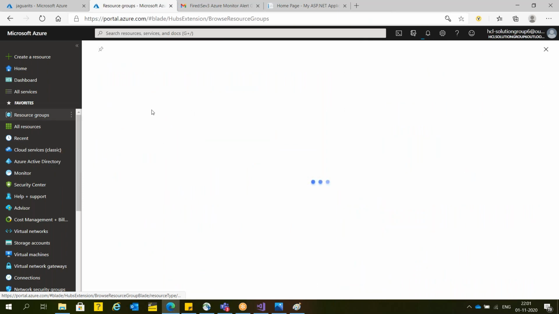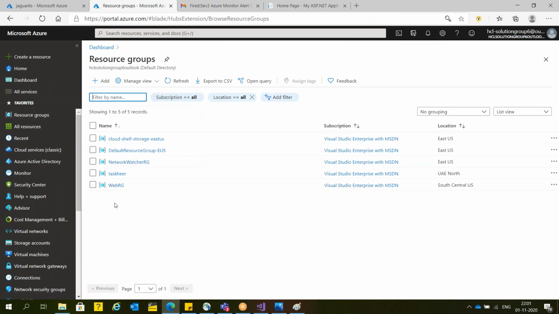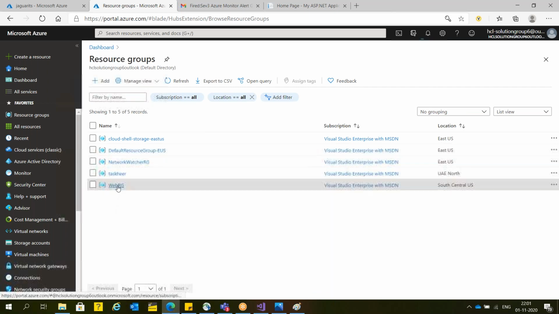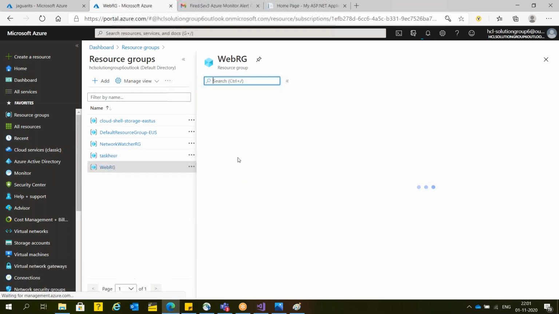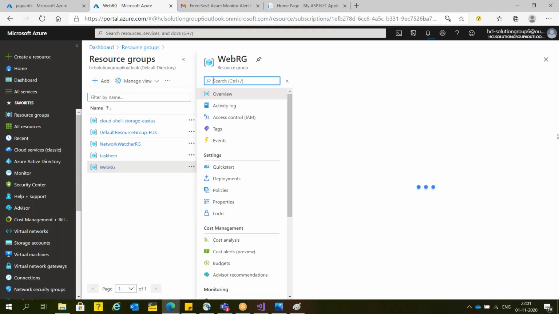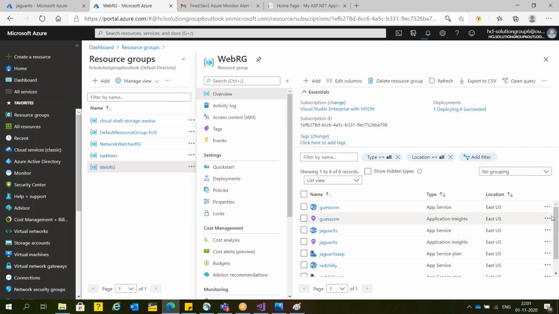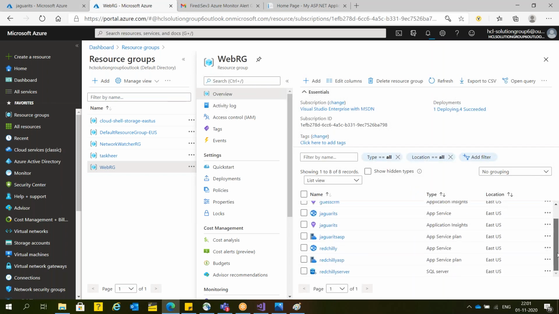Even so far, whatever they have created, you can monitor. So we created it under WebRG. See here, the Red Chili website created, app service plan created, database created. As of now, they have created the database server, app service plan, and app service. So these 3 resources Microsoft has created.